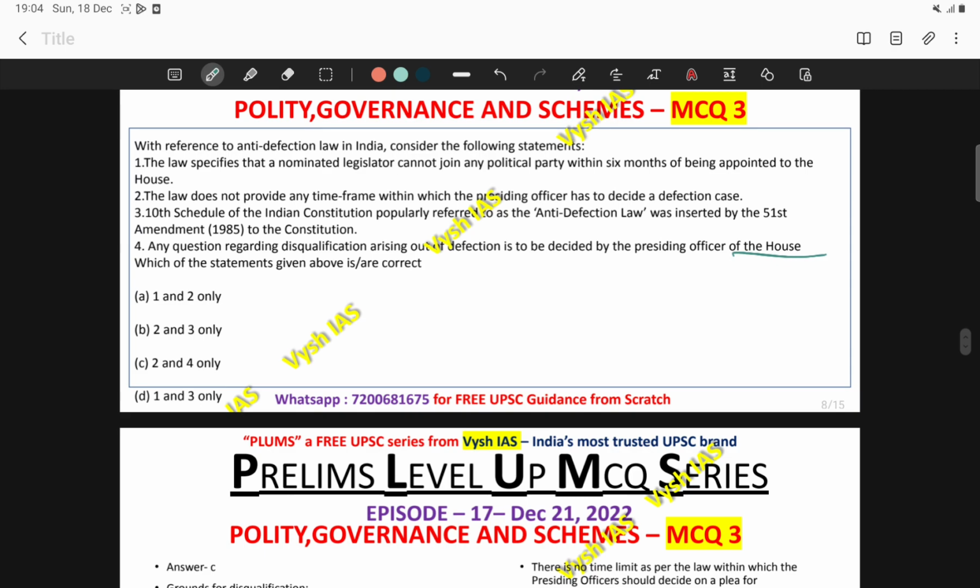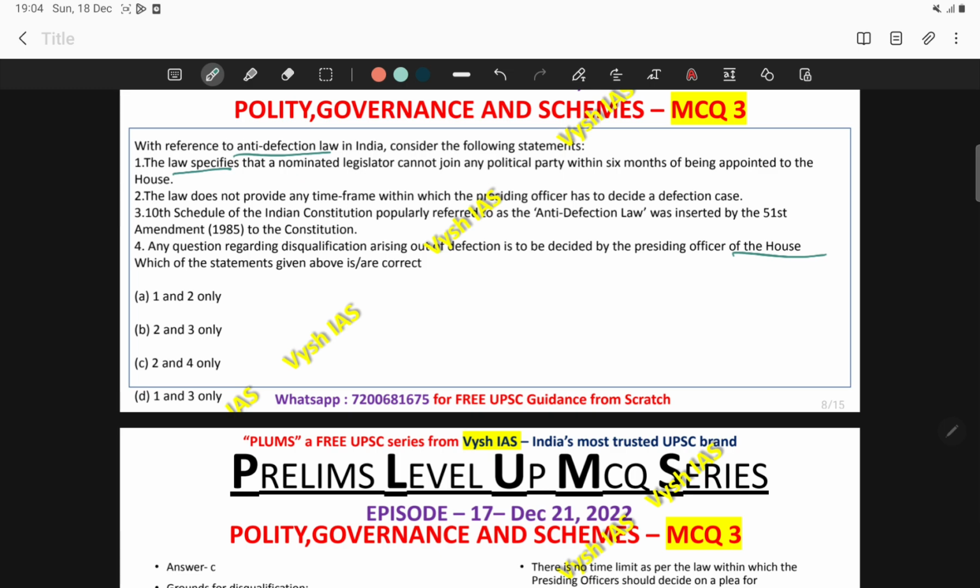With reference to anti-defection law in India, consider the following statements. Again, anti-defection law, it's also important from the exam perspective. Many a times questions have been asked from this area. What is the schedule relating to that? What are the grounds for disqualification? All these things are frequently repeated in the UPSC. Then look at the first statement.